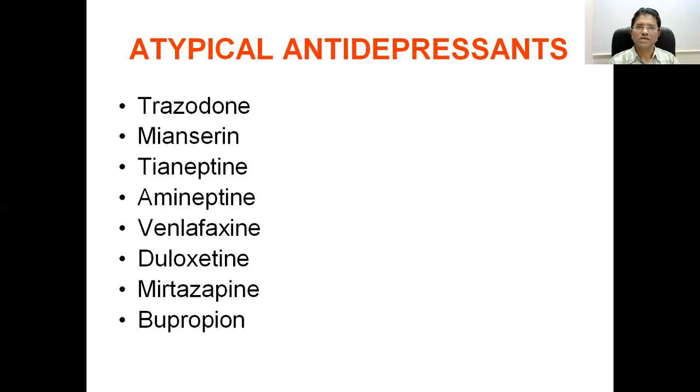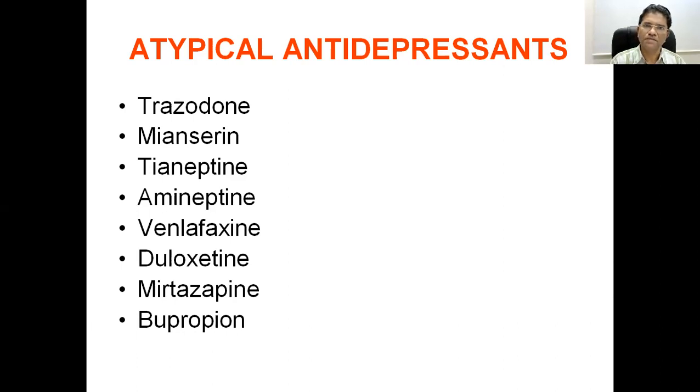As far as these atypical antidepressant drugs are concerned, they are quite helpful in negative symptoms. Patients with suicidal thoughts, patients who are quite apathetic, give a better response with trazodone, mianserin, and tianeptine type of compounds.